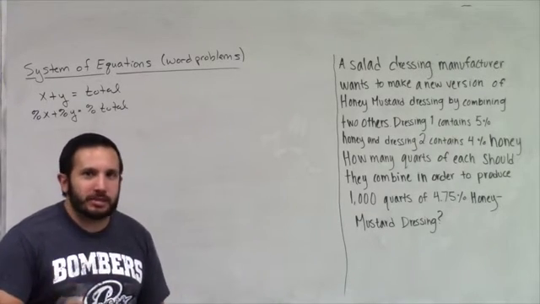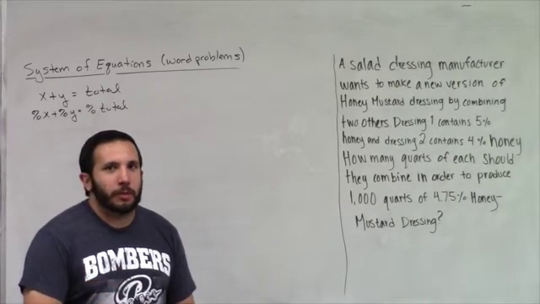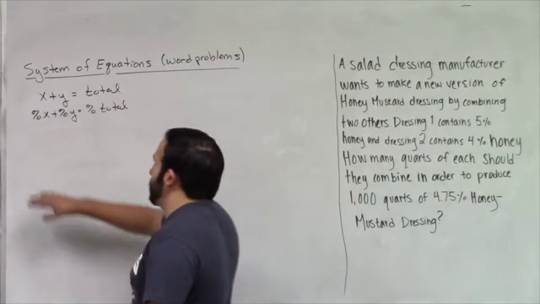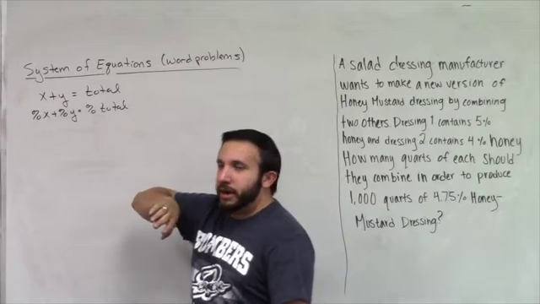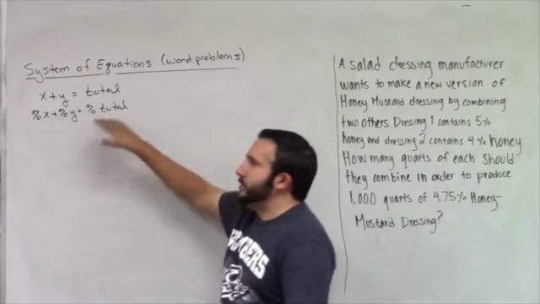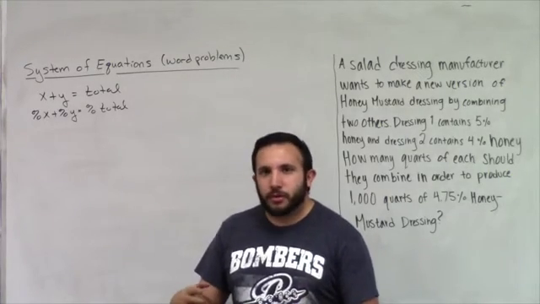Okay, for these types, whenever you see totals and percents and things like that, these are really popular. How you're always going to set them up is: x plus y is equal to your total amount. Then you're just going to do percent x plus percent y is equal to percent total. From there you do systems of equations and solve for x and y.